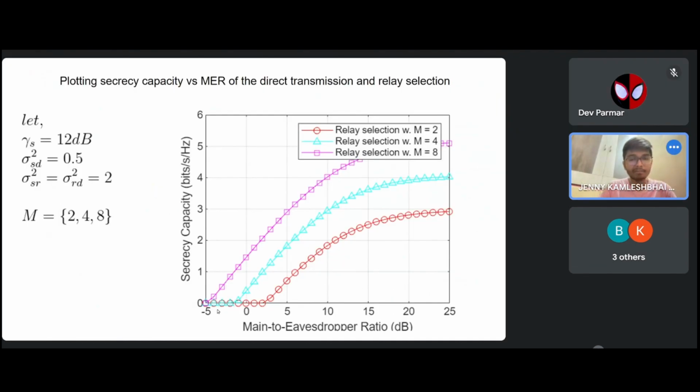We have considered some parameters which are given on the left side, such as gamma s, sigma squared SD, sigma squared SR, and M. M is the number of relays which we are selecting. From the graph we can see that if we increase the number of relays, the secrecy capacity increases, and it is good for us. So increasing the number of relays is a better option.